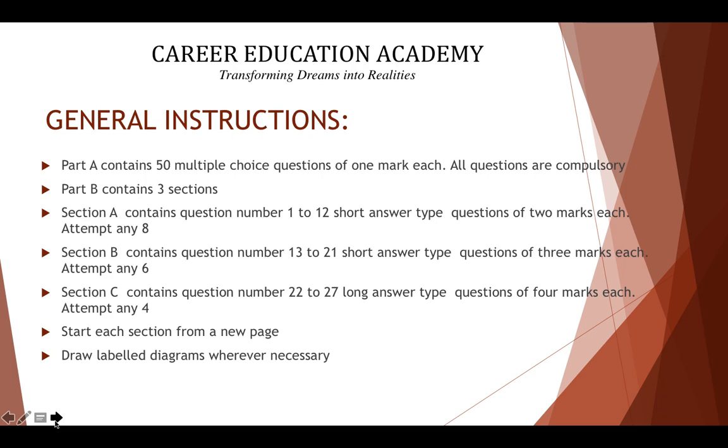So this has become very easy. Similarly, in section B, you have questions 13 to 21, and out of those you have to attempt any 6. So out of 8 questions you will be attempting any 6. The same thing is applicable for section C also, that you have to attempt any 4 from 6 questions. Earlier, question number 22 or 22, 25 or 25, you just had internal options. But this year it has become very easy: out of these 6 questions you can attempt any 4 you like, or any 4 in which you are perfect, you know properly, you know how to write.